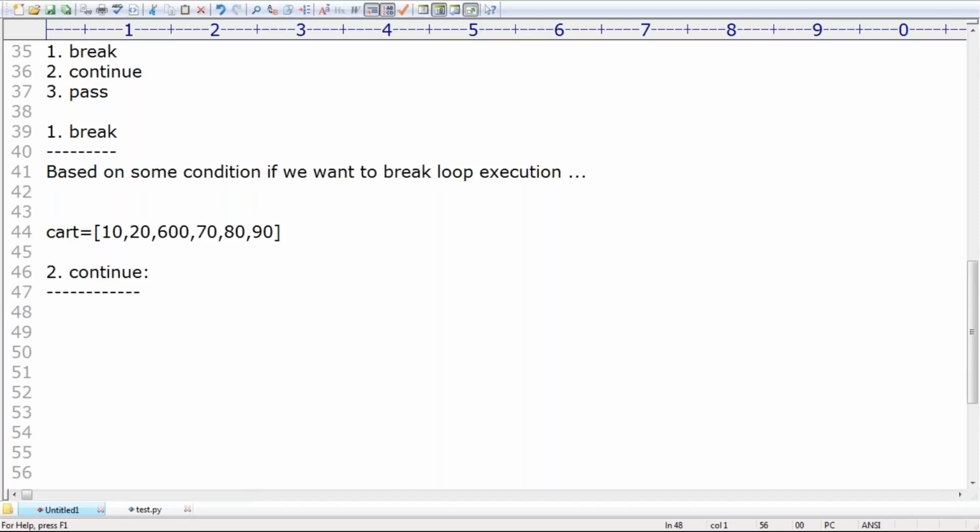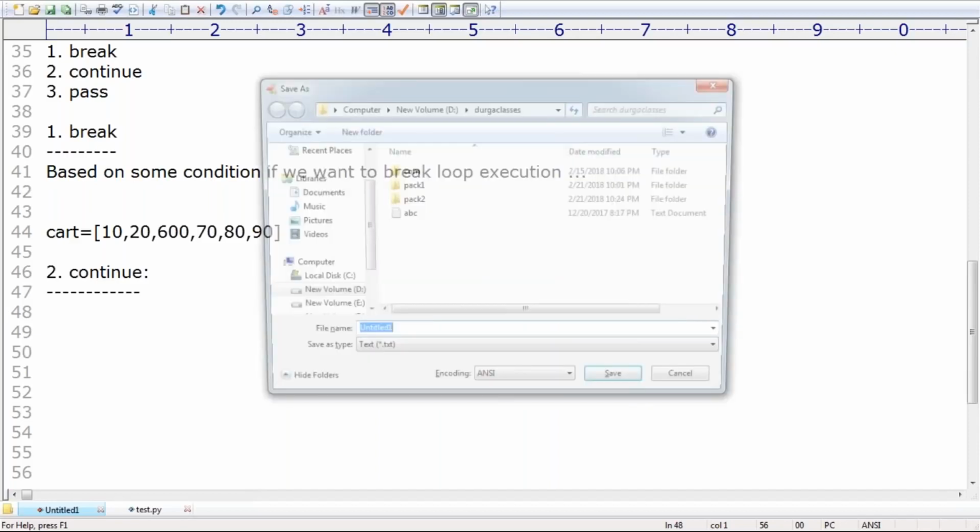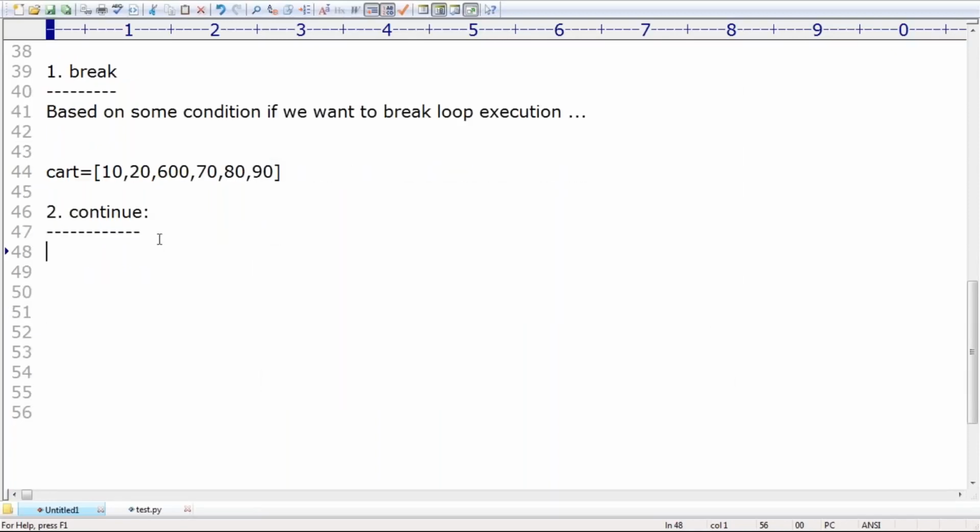Continue. Here, just have a look once, sir. What is the meaning of the continue statement? Sir, now here, do you know? Observe that